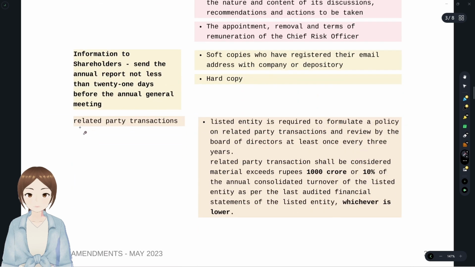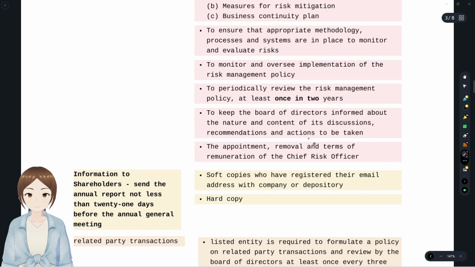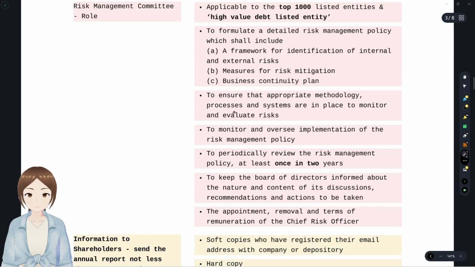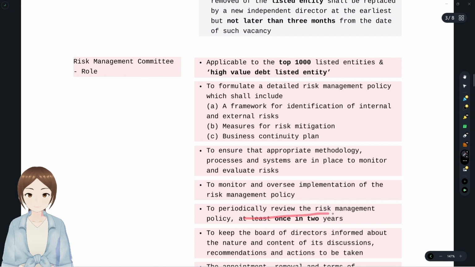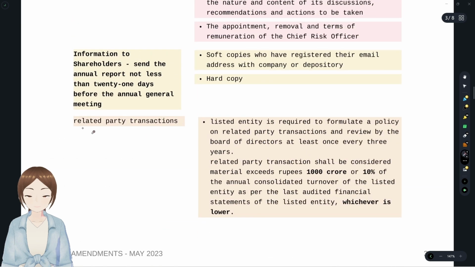And with related to related party transactions, a listed entity is required to formulate a policy on related party transactions, and review by the board of directors should be at least once in 3 years. We have seen a similar kind of limit, right? Risk management. You have to review in the risk management committee at least once in 2 years. But for the related party transaction, once in every 3 years.